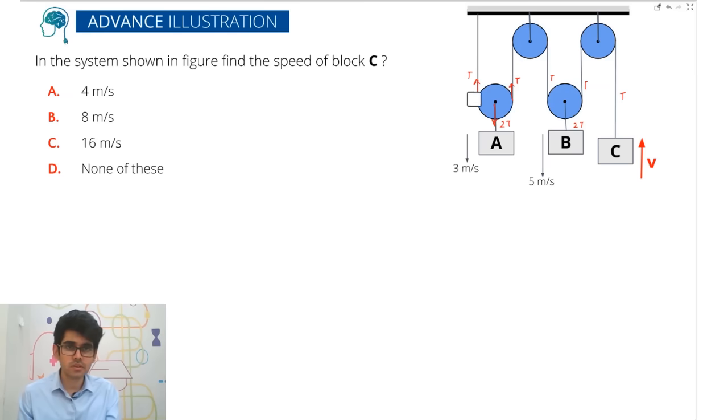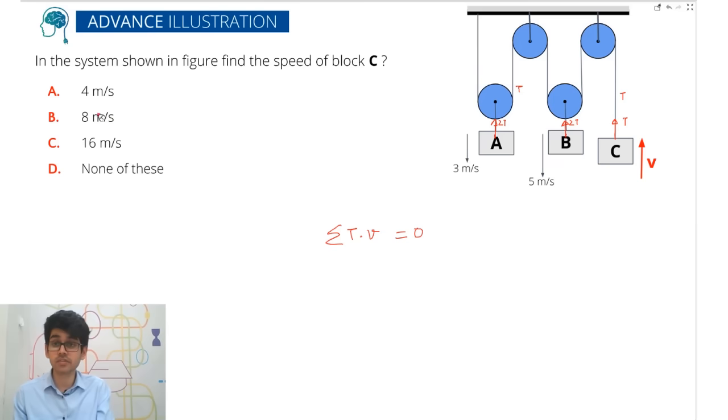So now erase everything. Okay, for clarity, erase it. So you know that this is T, because of which this was 2T and this was 2T. On the blocks, this is 2T tension here. On this, the tension is a pulling force, and here this is T. Now just do this. Summation of T dot V for all the blocks should be equal to 0. So what is the summation here? 2T into 3, so minus, because they are opposite, minus 2T into 3, and here also they are opposite,